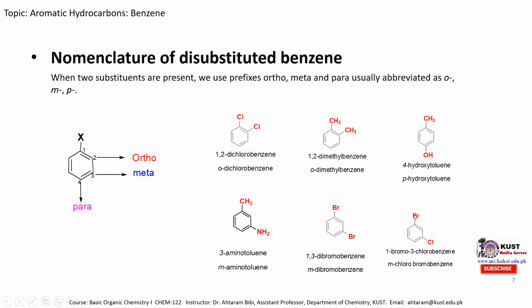We can see over here that two different substituents are present. Bromine is a heavier group as compared to chlorine, so we number bromine as 1. So it's 1-bromo. This is the 2 position and this is the 3 position, 3-chlorobenzene. Or simply we can see that it's at the meta position, so we can call it meta-chlorobromobenzene.